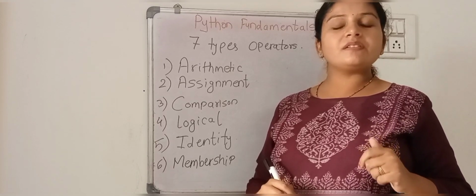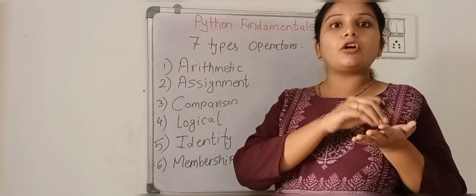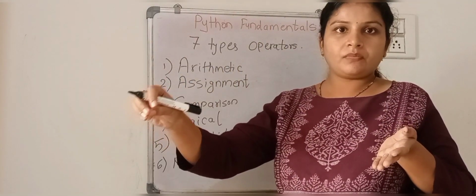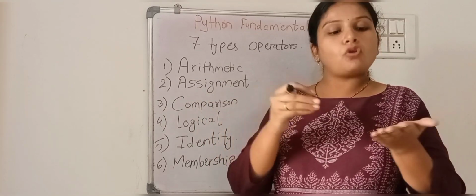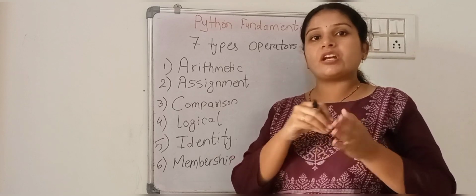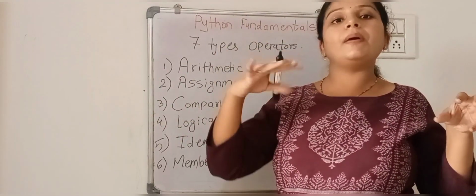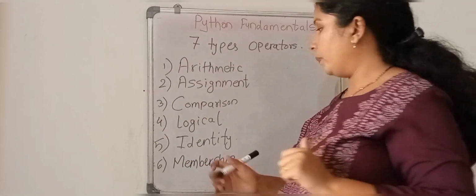Membership operator means whenever you are checking if one particular variable or value is a member of another value, a substring or sub value, like that. You want to check whether one value is a part of or a member of another value, then you go with the membership operator.